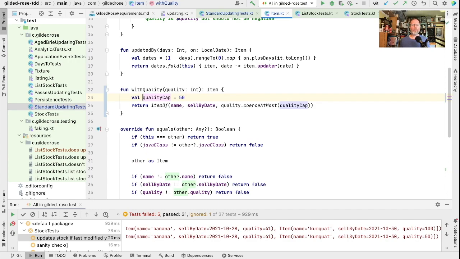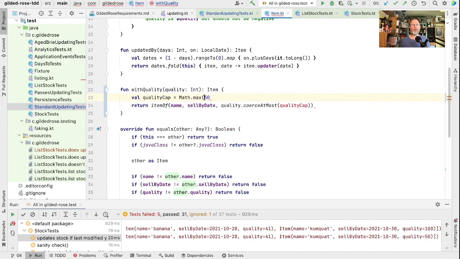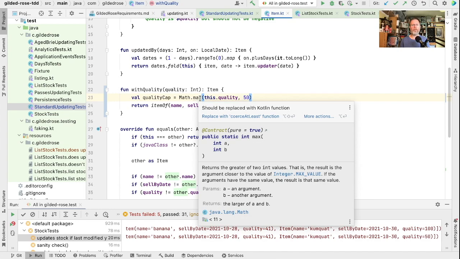Now, what do we want our quality cap to be? Well, we want it to be the maximum of the existing quality and 50. So if it's already above 50, it can stay there. And then what we're actually going to do is we're going to coerce the quality we put in here to that cap. Let's just see whether it passes everything.